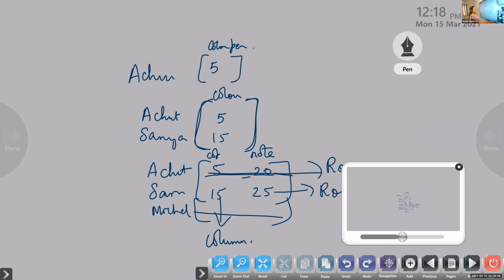How many rows, Srihari? 2 rows. And how many columns? 3 columns. So we can write matrix C as C11, C12, C13, and the second row C21, C22, C23.